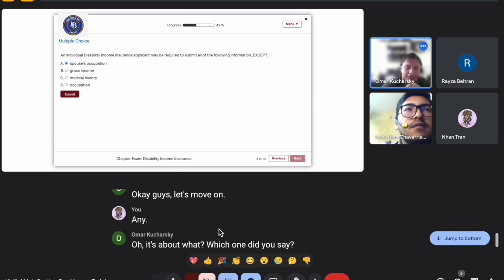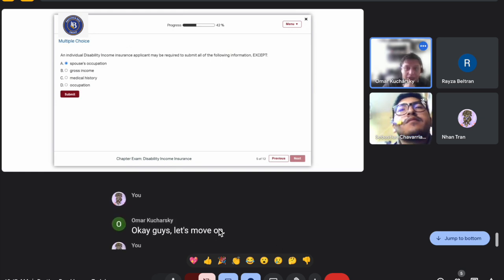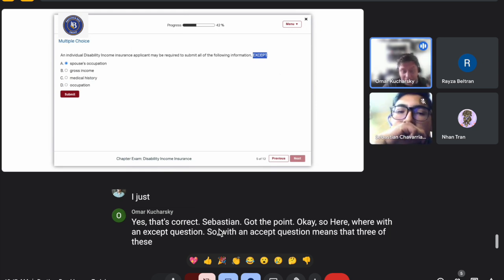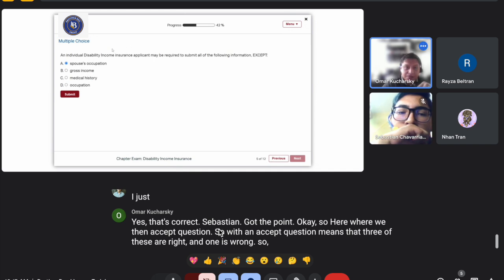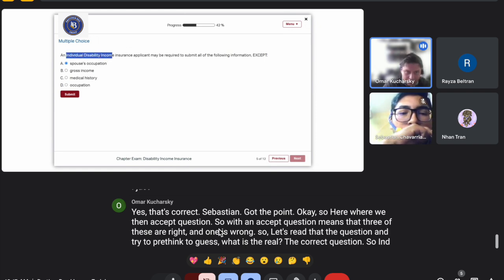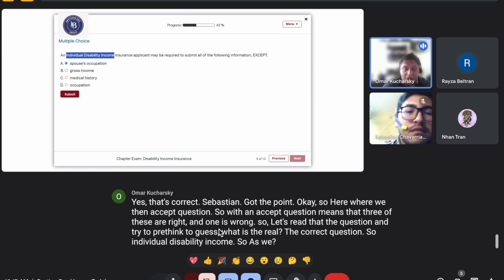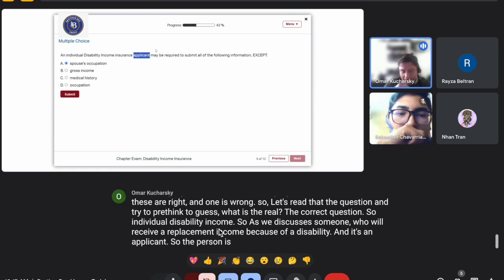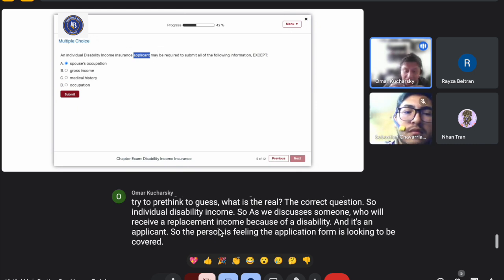Okay, so here we have an except question. An except question means that three of these are right and one is wrong. So let's read the question and try to pre-think to guess the correct answer. Individual disability income, as we discussed, is someone who will receive a replacement income because of a disability. And it's an applicant, so the person is filling in the application form and is looking to be covered. In the application, the person is required to provide information.